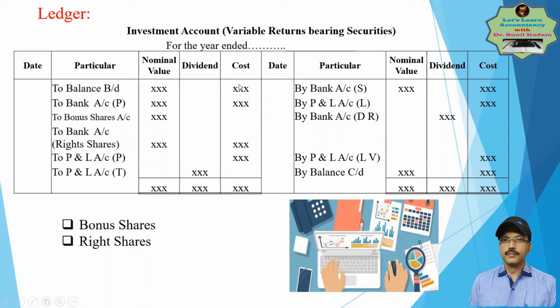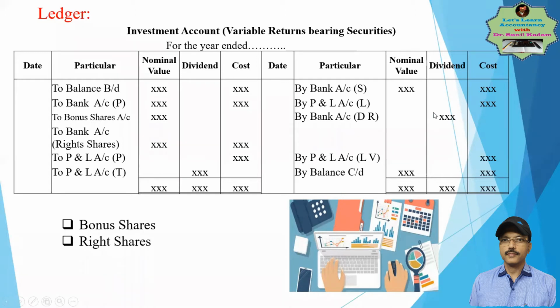Then if there is any purchase of investment during the year, the entry passed is investment account debit to cash or bank. So investment account debit to cash or bank, the purchases, and the nominal value and the cost. If any dividend is received, the entry passed is bank account debit to dividend account. So on the dividend account credit side, by bank, dividend received is recorded.